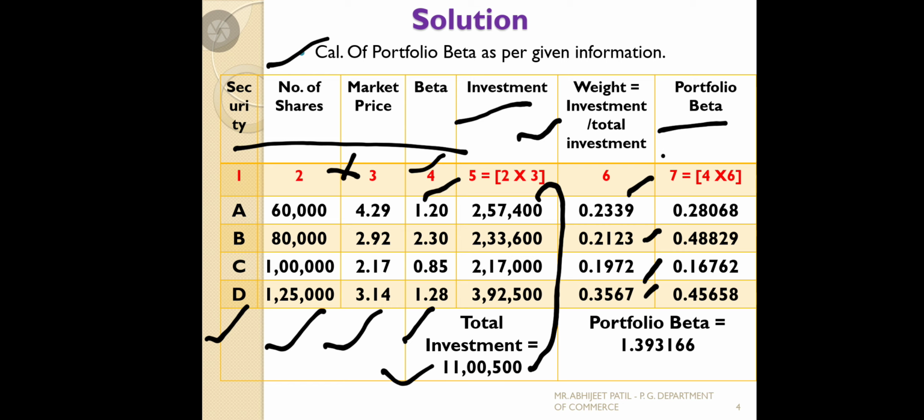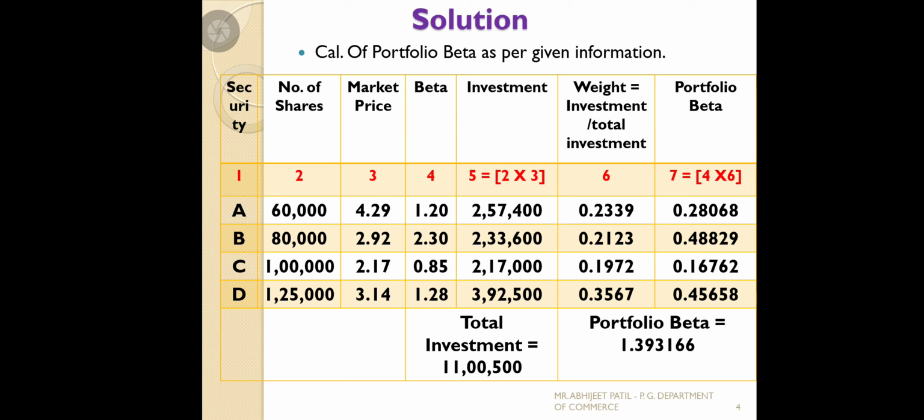See, it is given in the equation that column 7 is equal to column number 4 into column number 6. 1.20, the individual market risk, is already given, multiplied with the proportionate weight, how much we invested, means that much risk we have taken. So what is our investment risk relative to the market risk? We multiply.